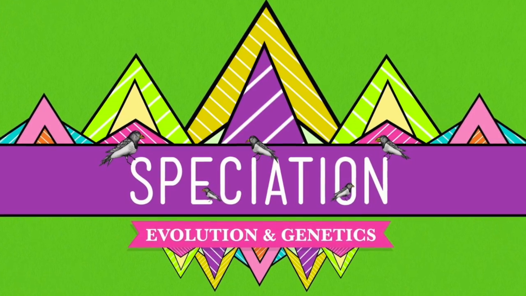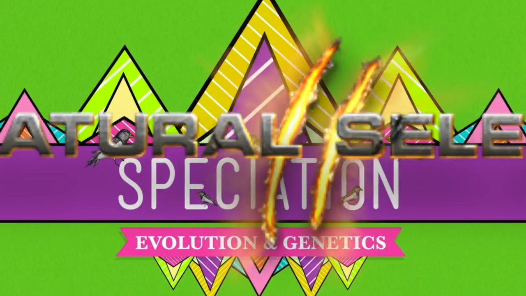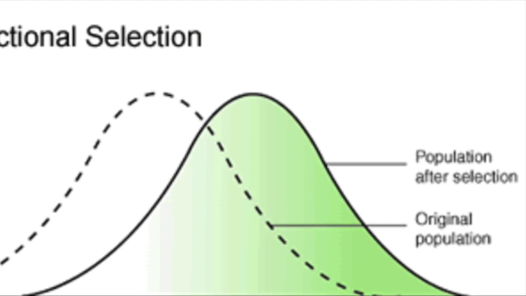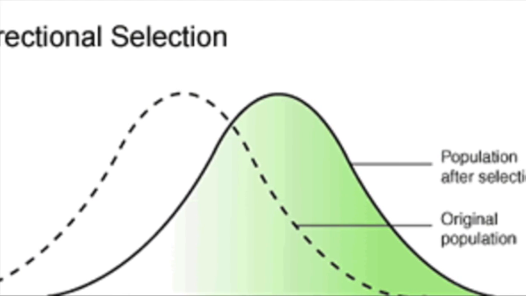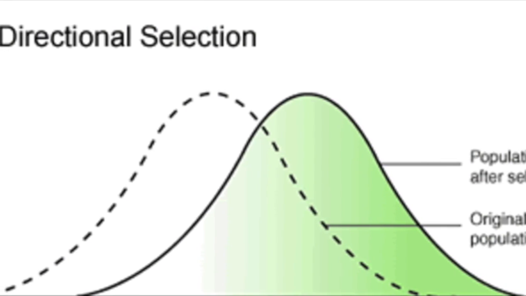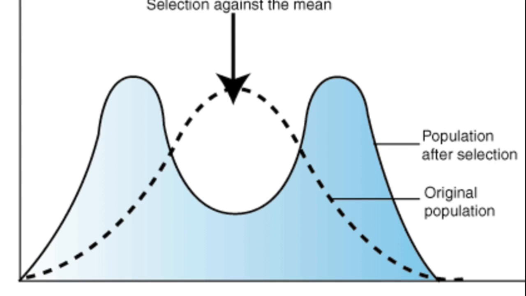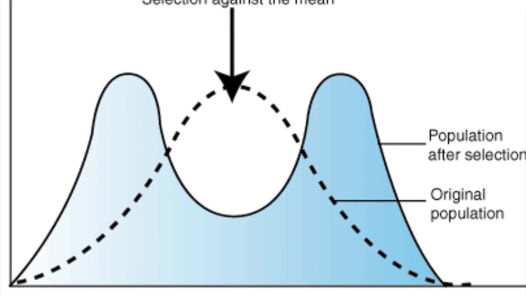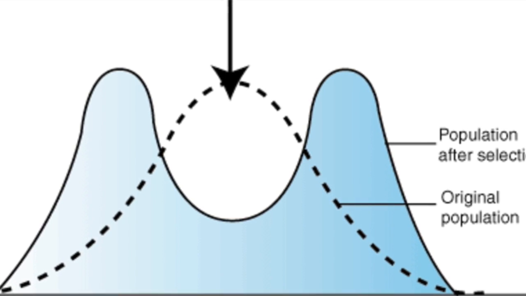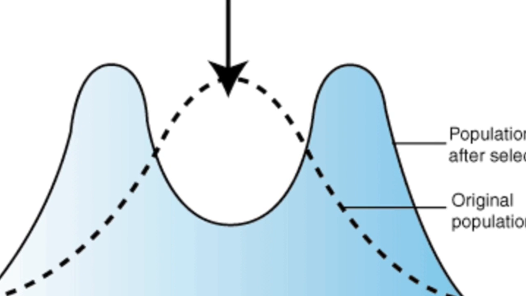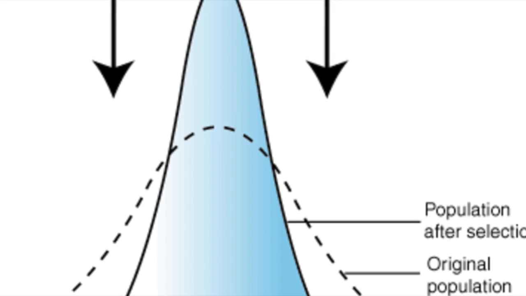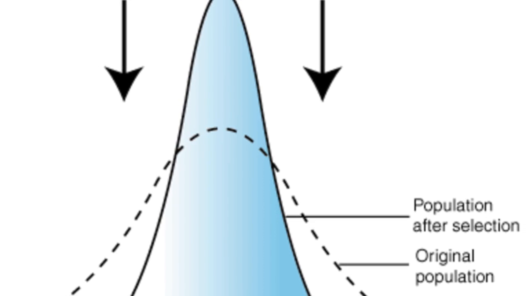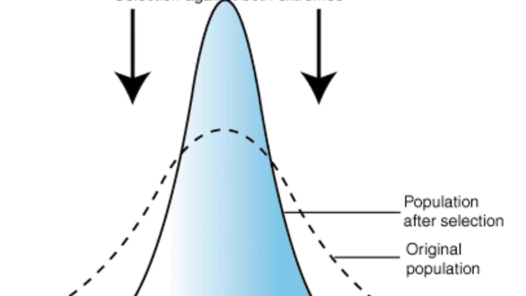Now let's come back to speciation and one of its main causes, natural selection. We can categorize natural selection into 3 different parts. First, we have directional selection, where the organisms in a population grow to have one extreme characteristic. Next, we have diversifying selection, where organisms evolve to have both extreme characteristics. Finally, we have stabilizing selection, where organisms evolve to have medium characteristics.